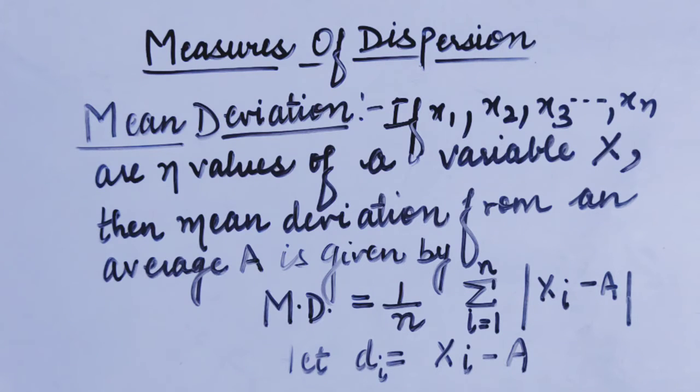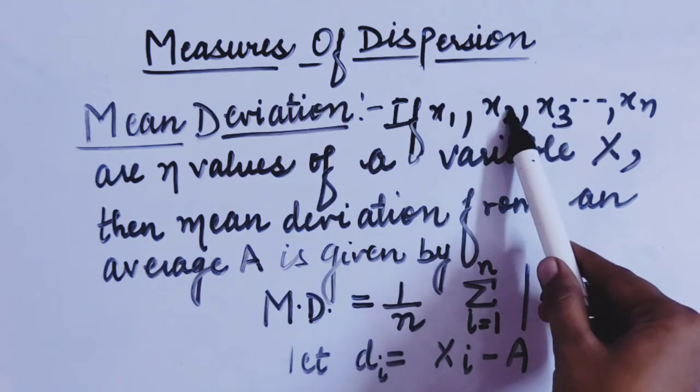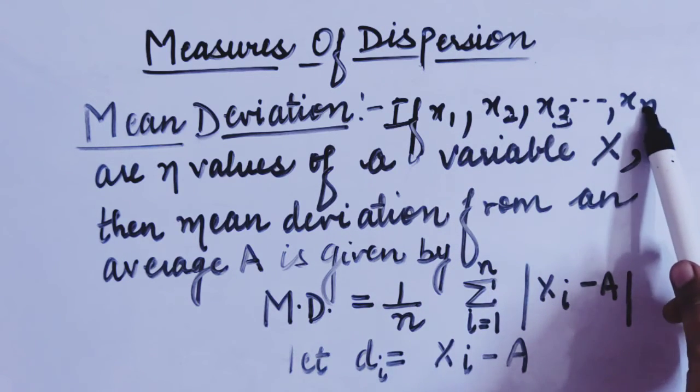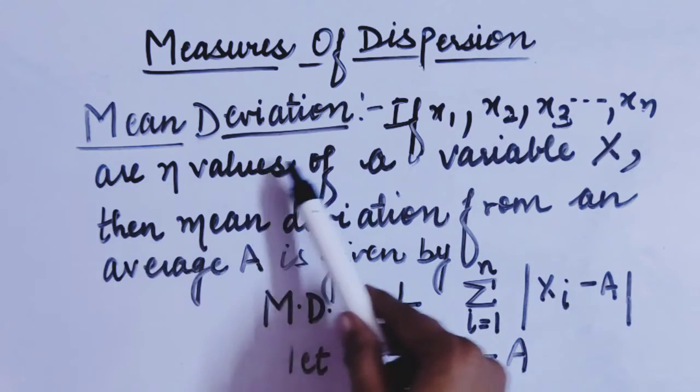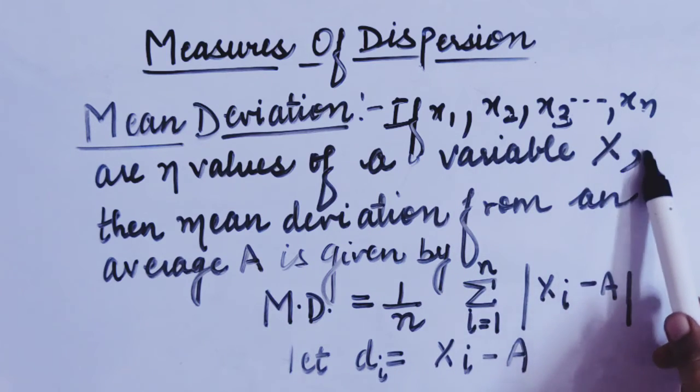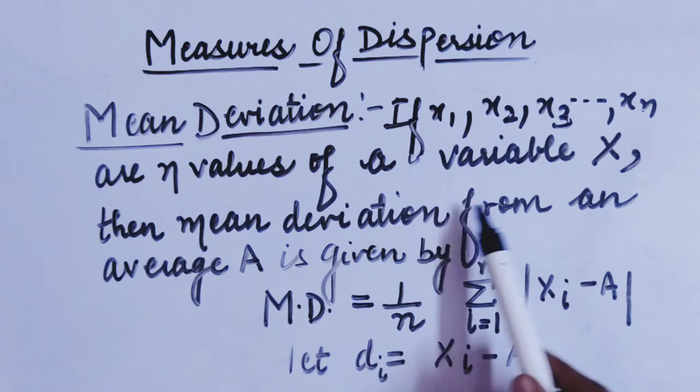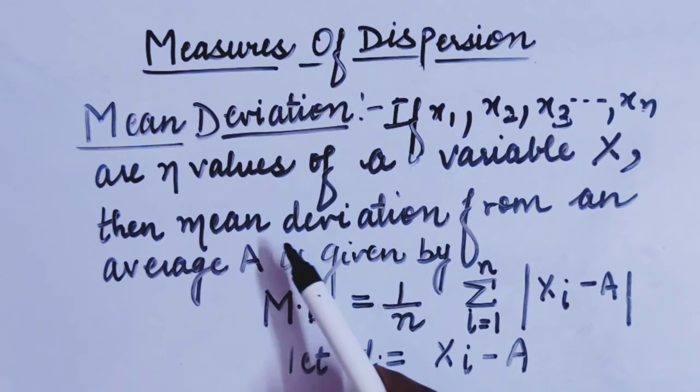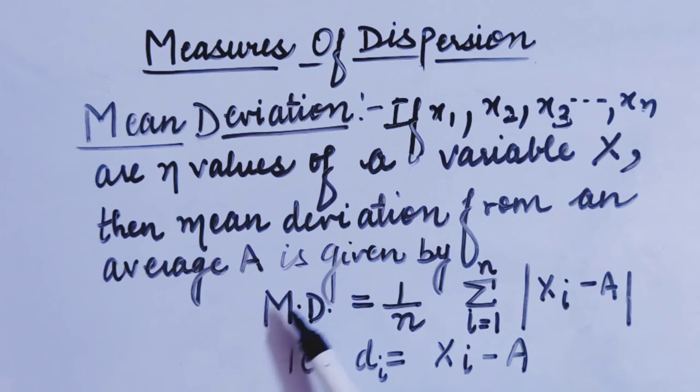Now students, how will we find mean deviation? If x1, x2, x3 and so on are the n values of a variable x, then the mean deviation from an average A is given by this formula. This represents the observations we have, like x1, x2, x3.